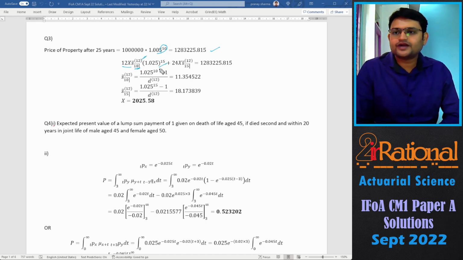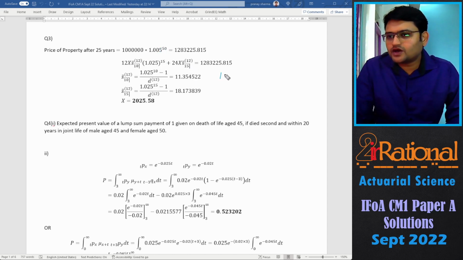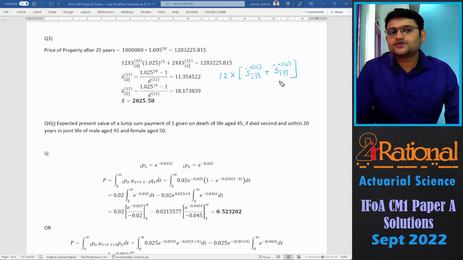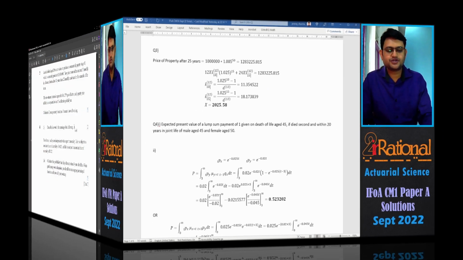Then you will accumulate it for another 15 years. And then 2X, so therefore we have 24X for the next 15 years. You can also make the equation as 12X going for the complete 25 years, payable 12 times, and for the last 15 years we have another 12X. This will also give you the same answer. Let's see the next question.